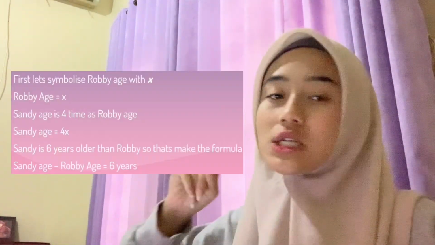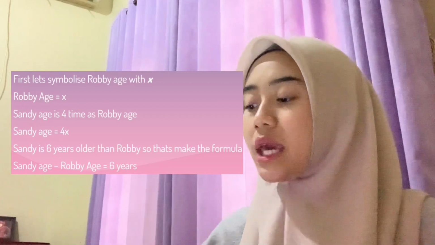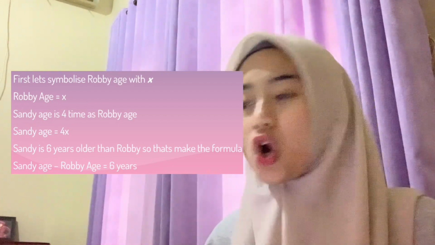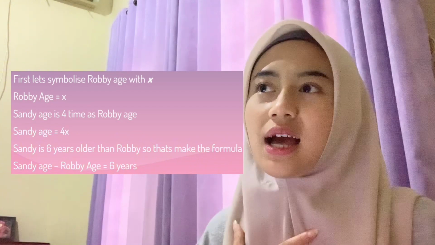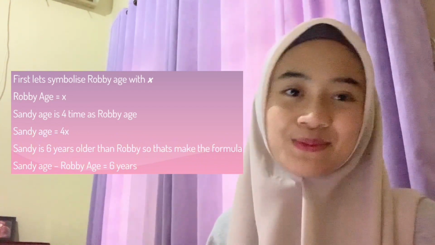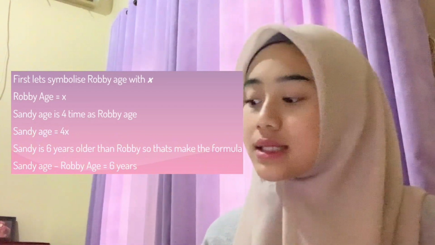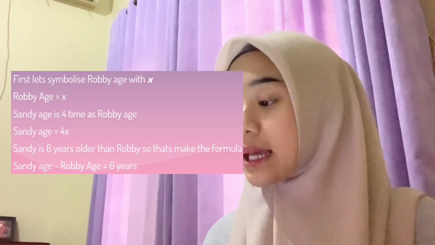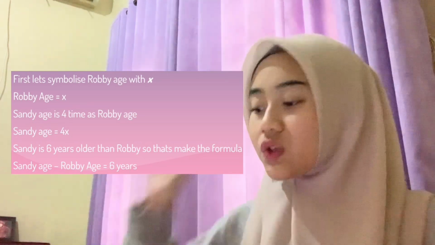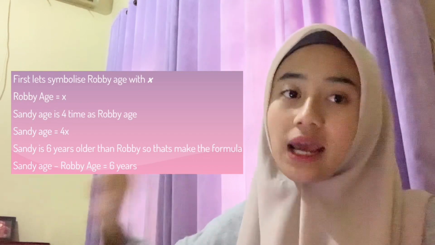The question is, Sandy is 4 times as old as Robbie is now. In 10 years, Sandy will be 6 years older than Robbie. How old are they now? The solution is, first let's symbolize Robbie's age with X, or anything else, but I want to symbolize with X. Robbie's age is X, and Sandy's age is 4 times Robbie's age. So Sandy's age is 4X.